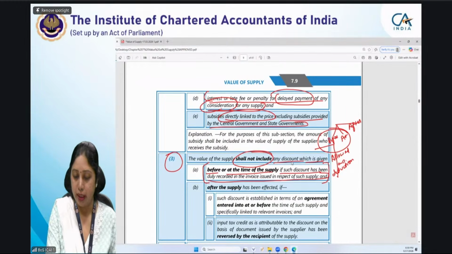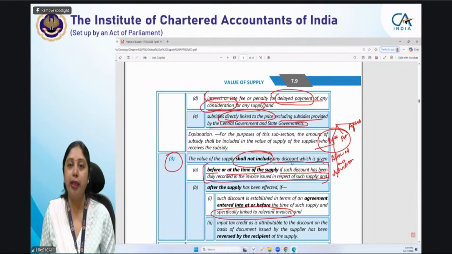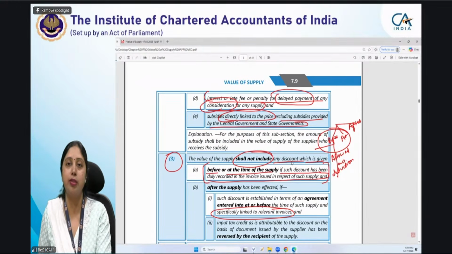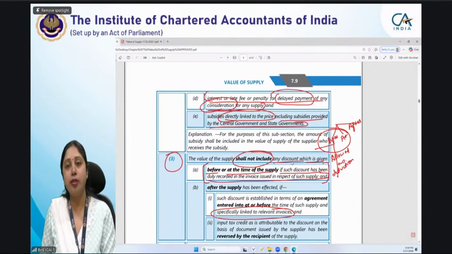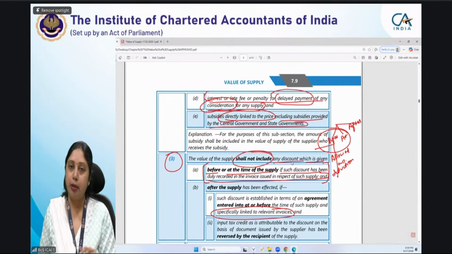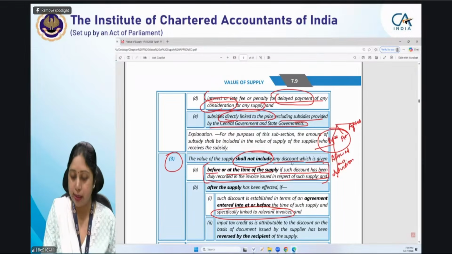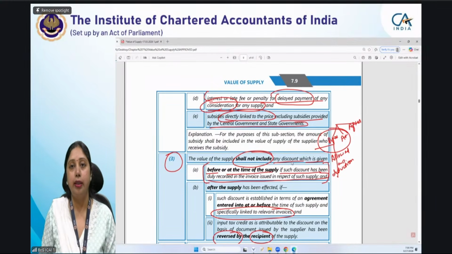First is that it should be specifically linked to the relevant invoices. This discount should be linked to specific invoices. जो आपने सेल की है उससे आप डायरेक्टली लिंक करके बता सकते हो कि हाँ ये यूनिट्स जो हमने इस क्वार्टर में परचेज की थी, उन सारी यूनिट्स पे हमें इतना डिस्काउंट मिल जाएगा 10% का. So they should be directly linked to relevant invoices, and the recipient should reverse the ITC taken on that value.